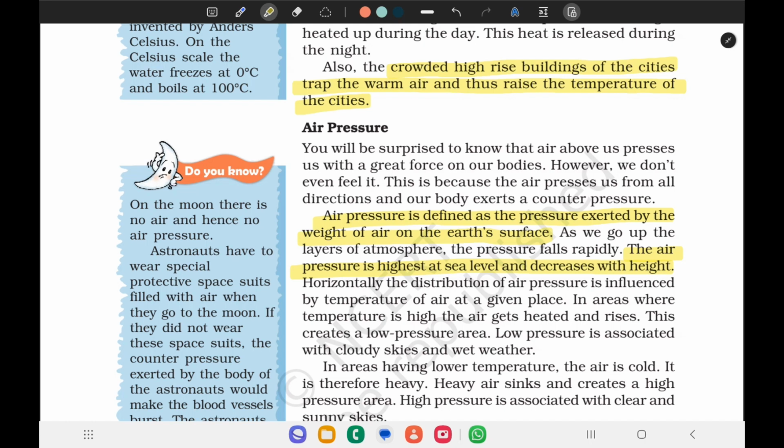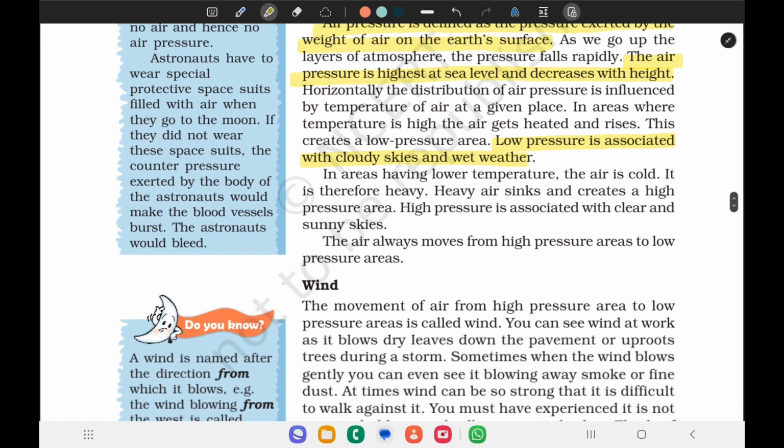Horizontally, the distribution of air pressure is influenced by the temperature of air at a given place. Low pressure is associated with cloudy skies and wet weather. The air always moves from high pressure areas to low pressure areas.